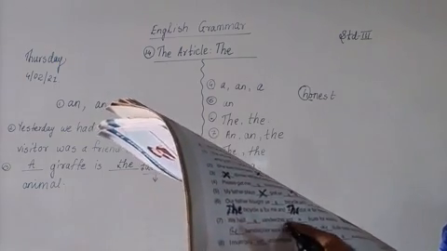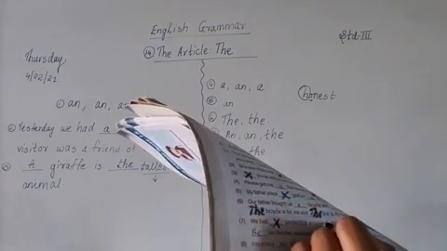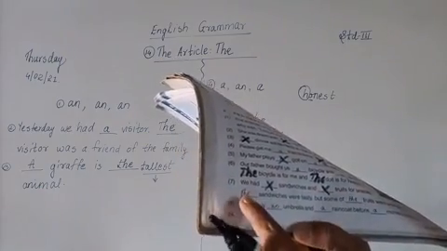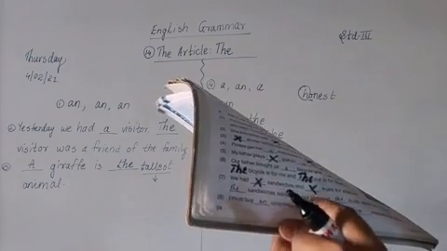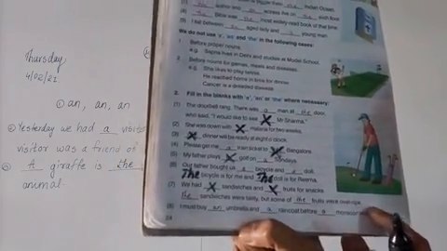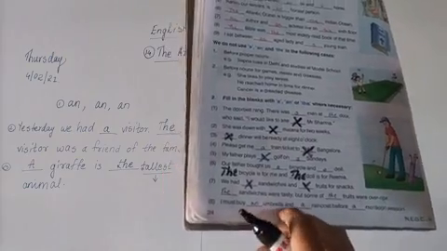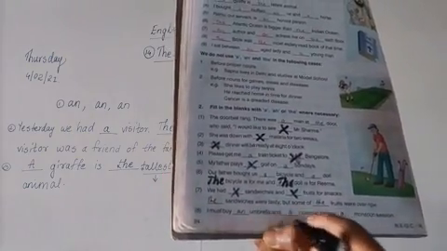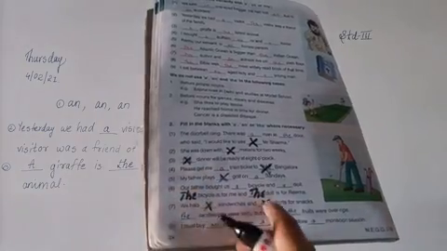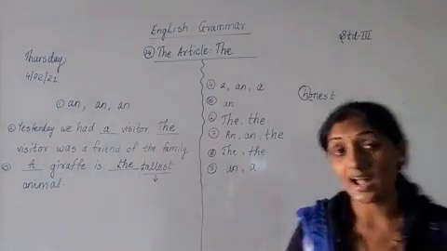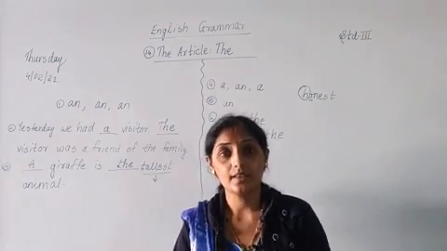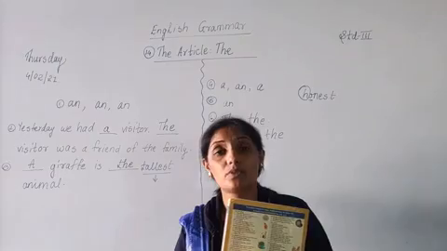We had sandwiches and fruits for snacks. No article will come. We had sandwiches and fruits for snacks. The sandwiches were tasty, but some of the fruits were overripe. I must buy an umbrella and a raincoat before a monsoon season. 1, 2, 3, 4, 5, 6. 6 places we don't have to use any article, because the rule is told that when it comes any disease, when it comes any meal, we don't have to use any article.